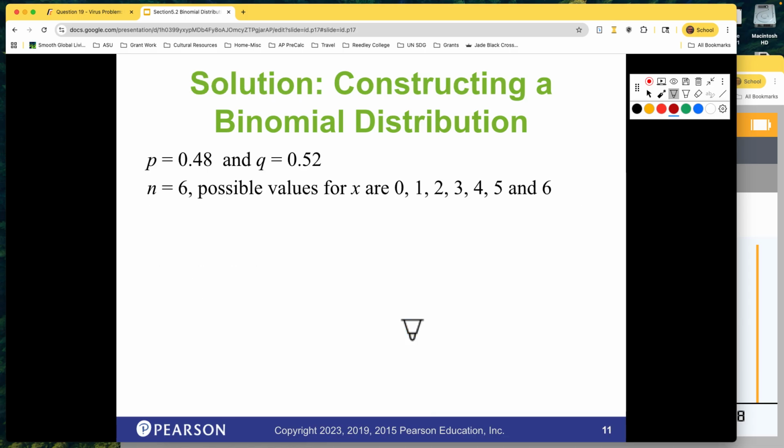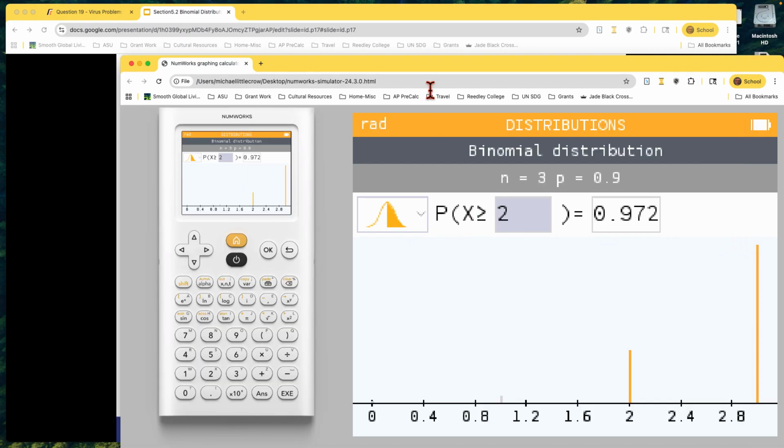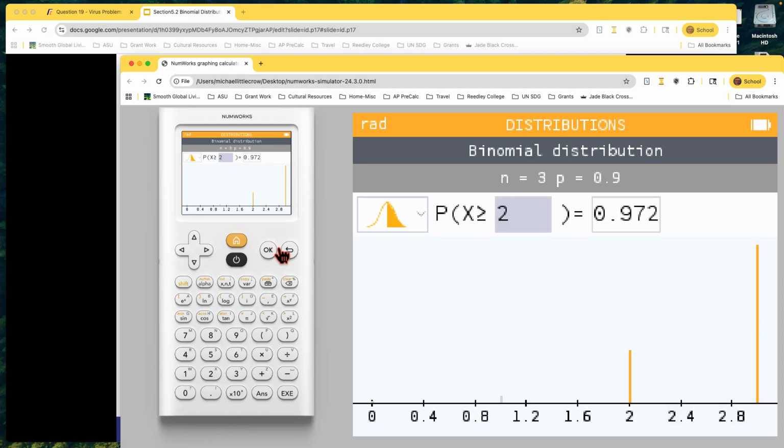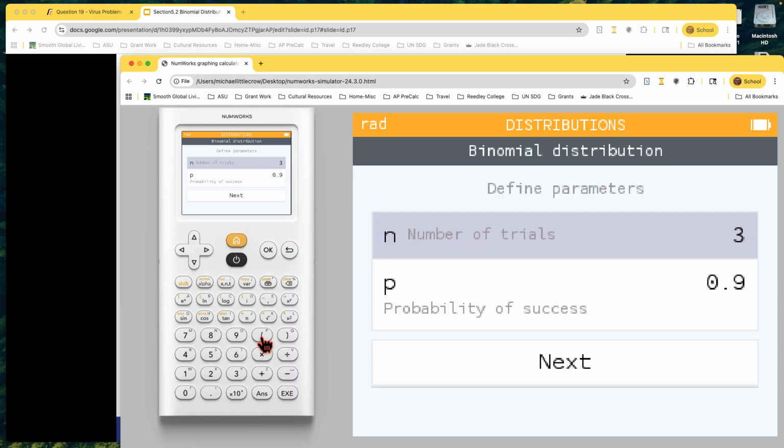Calculating a binomial distribution would mean a table of values with all the possibilities. Again, I'll show you how we can do that relatively quickly with this. We're told the probability of success is 0.48. N is equal to 6, so that means there could be 0 successes, 1, 2, 3, 4, 5, 6 successes, all the way up. And so we go back to our probability tool, or our binomial distribution tool.